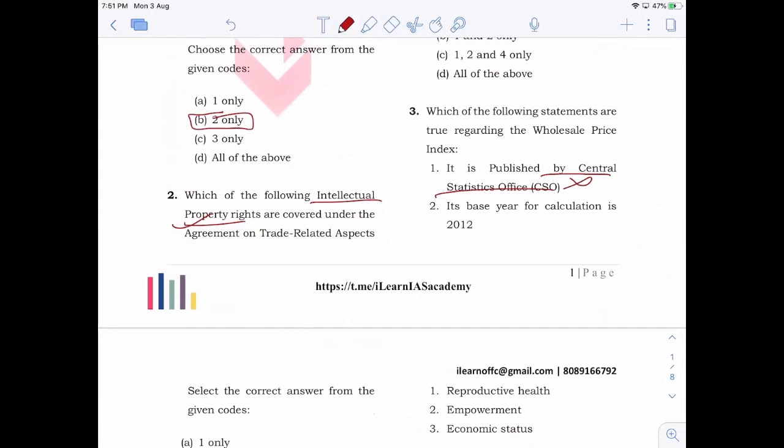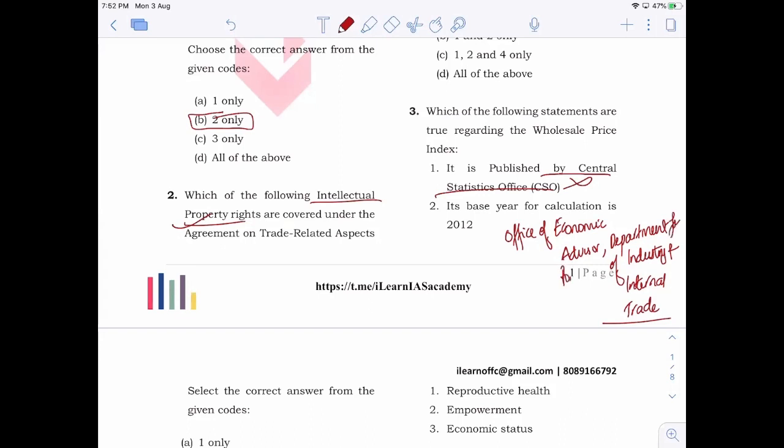It is actually published by the Office of Economic Advisor under the Department for Promotion of Industry and Internal Trade.